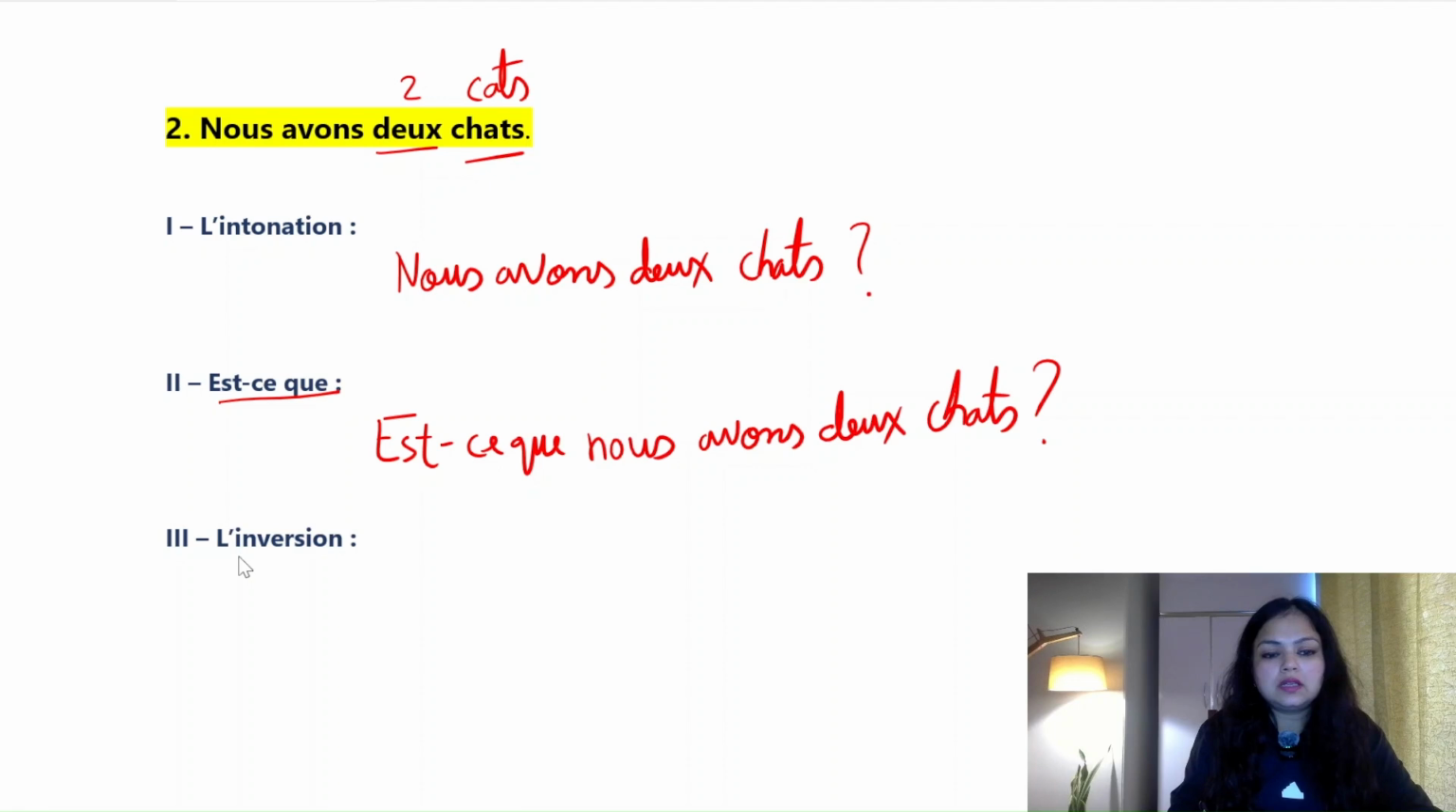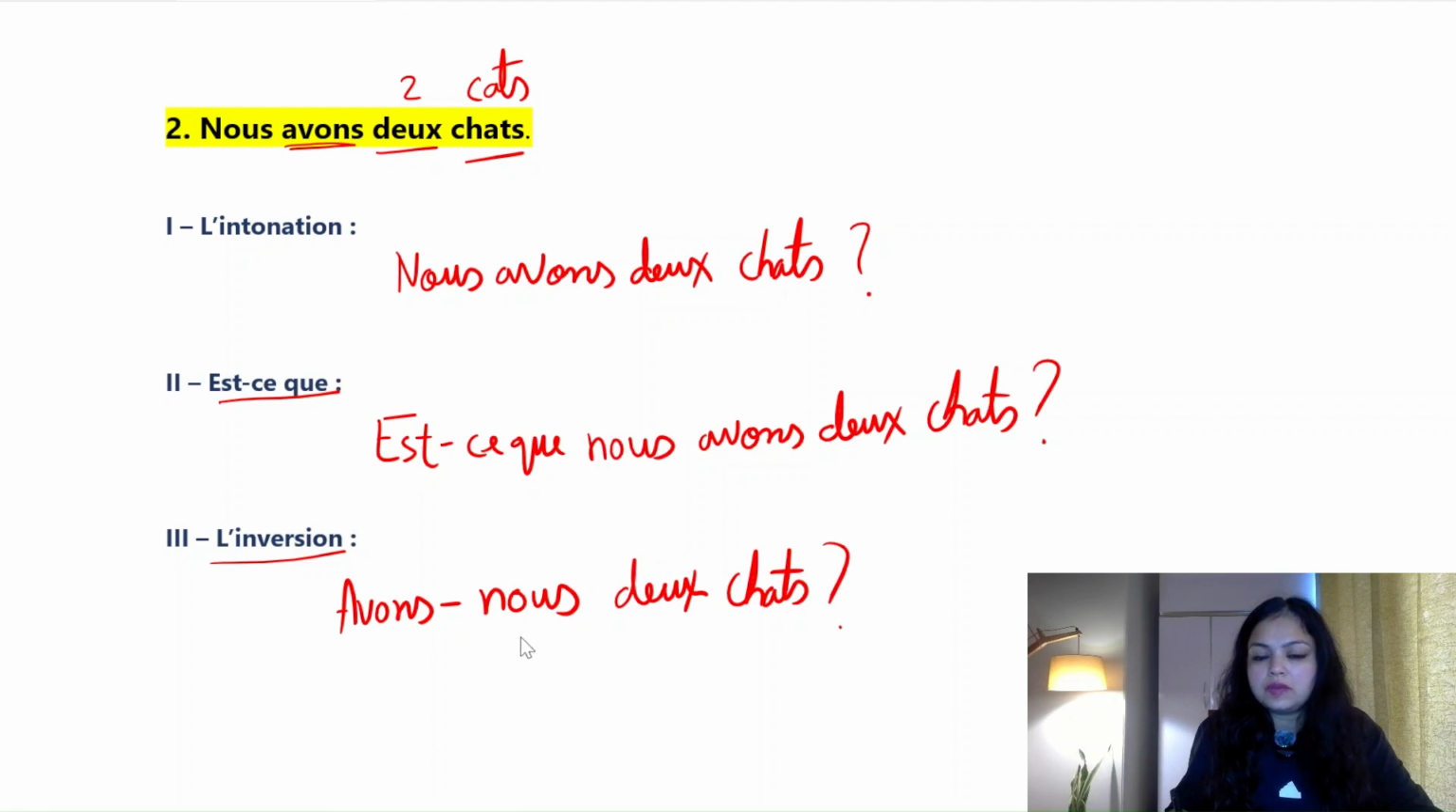Okay. Third is l'inversion, which is inversion. Inversion means you have to write the verb first. So in this statement, which one is the verb? Avons is the verb. Okay. So avons, hyphen, nous. Avons-nous, then deux chats. This also means, do we have two cats? But it is the inversion form. Inversion, as we know, we have to write the verb first, then put a hyphen and then your pronoun. Avons-nous deux chats? Do we have two cats?